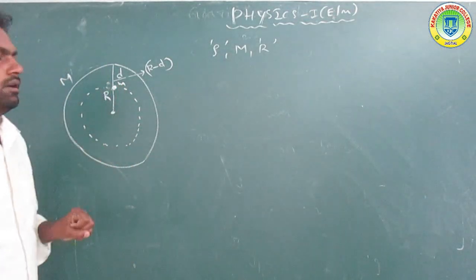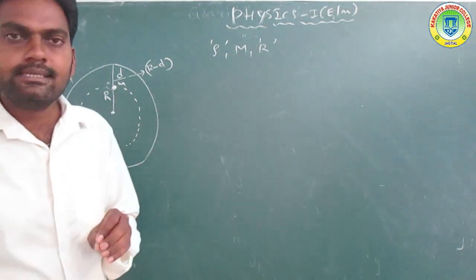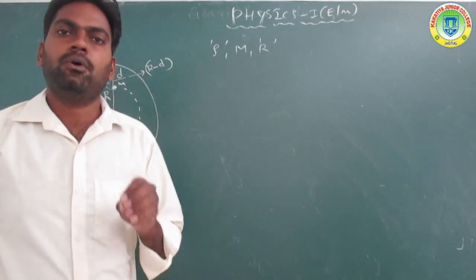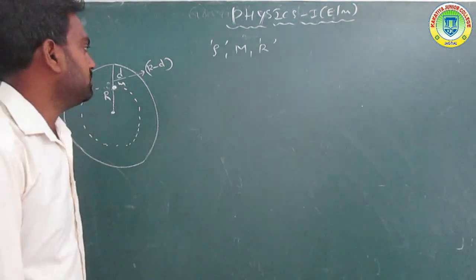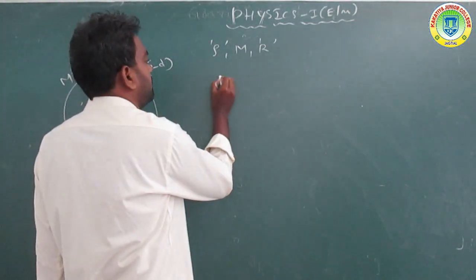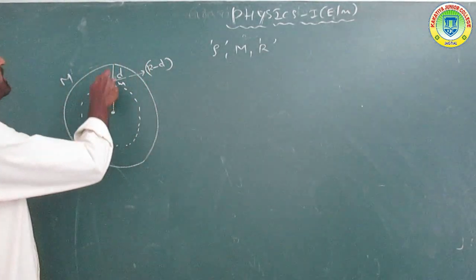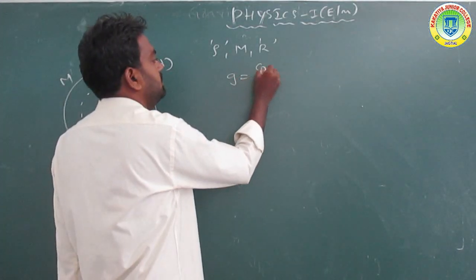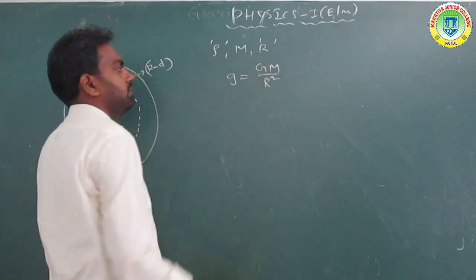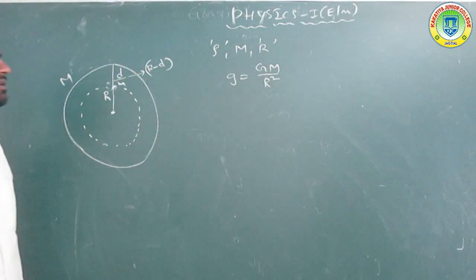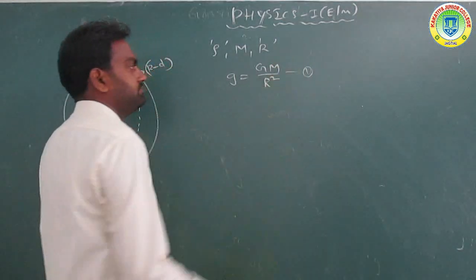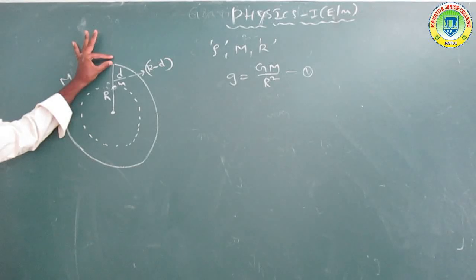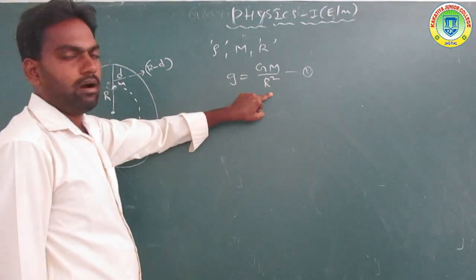Now, the earth or planet is assumed to be a homogeneous uniform sphere. On the surface of the earth, the body is first placed on the surface, and g is equal to GM by R square. This is equation 1. So first of all, the body is placed on the surface of the earth, and g is equal to GM by R square.